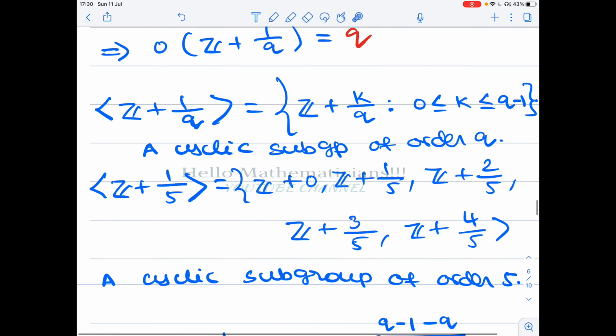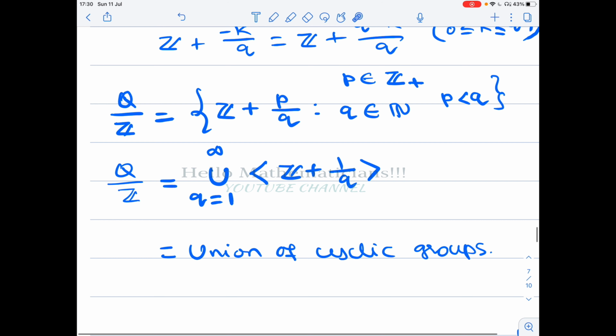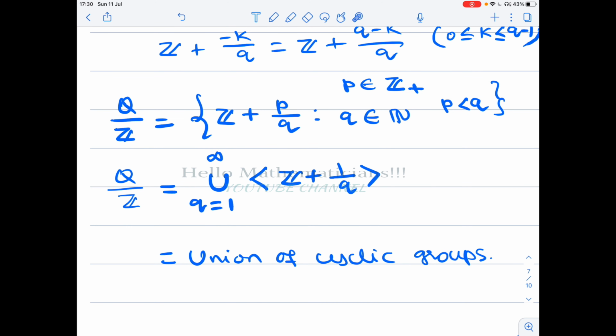So now we come to here. We have proved that Q mod Z consists of the set of all z plus p by q such that p is a non-negative integer less than q and q is a natural number. Basically, it means that 0 is less than or equal to p is less than or equal to q minus 1. This is what we proved.